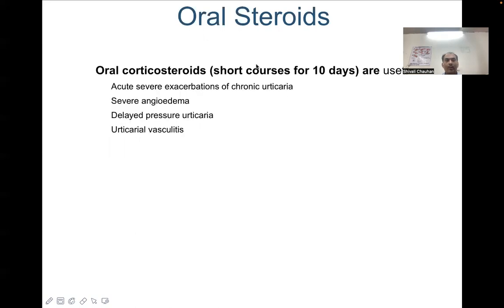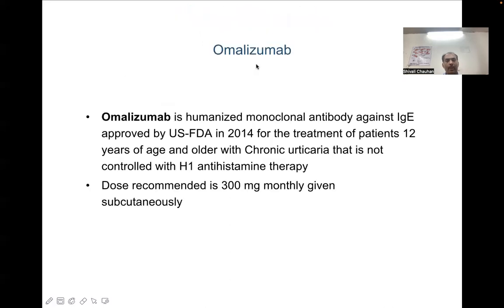Oral corticosteroids are very useful in cases of acute urticaria, but not in chronic urticaria or in acute exacerbations of chronic urticaria, because in chronic urticaria the treatment has to be given for a long time, and that can be a risk factor for side effects of oral corticosteroids. Severe angioedema, delayed pressure urticaria, and urticarial vasculitis are other indications where you can use oral corticosteroids. Omalizumab is a humanized monoclonal antibody against immunoglobulin E, approved in 2014 by the US FDA for the treatment of urticaria. The recommended dose is 300 mg monthly, given subcutaneously.